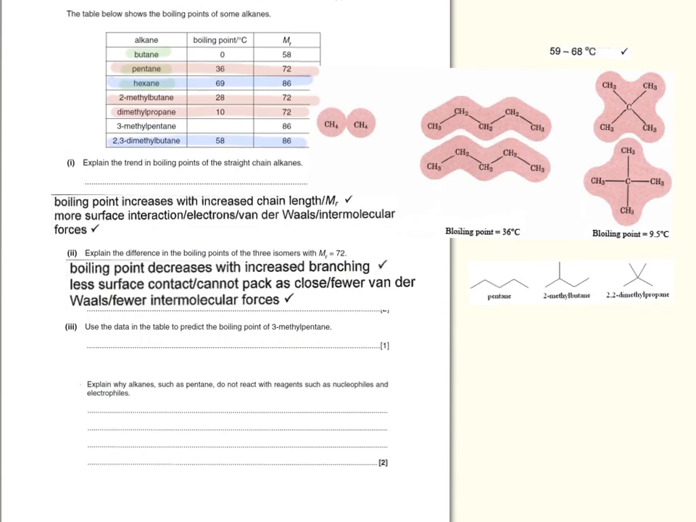And what we notice about these two isomers is the fact that hexane has got no branching at all, whereas 2,3-dimethylbutane has got two branches. So the boiling point of 3-methylpentane is expected to be between that of a non-branched and a dibranched molecule. So any value between 69 and 58 would be acceptable.